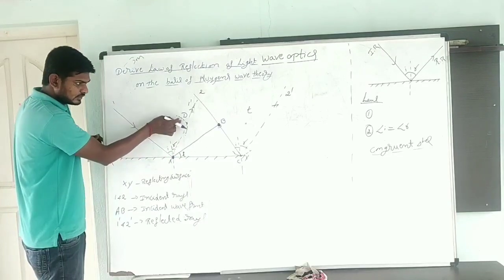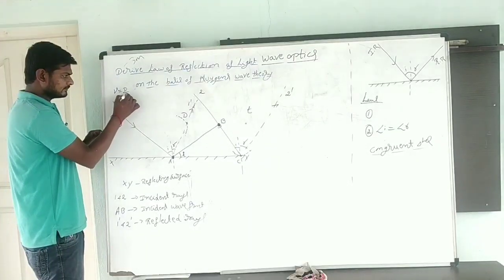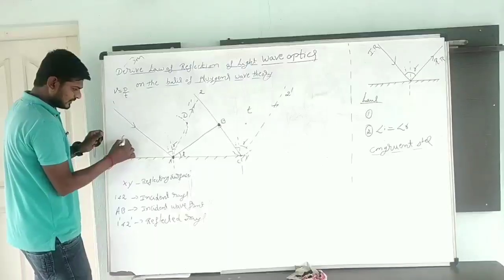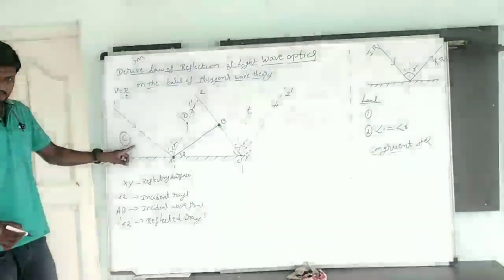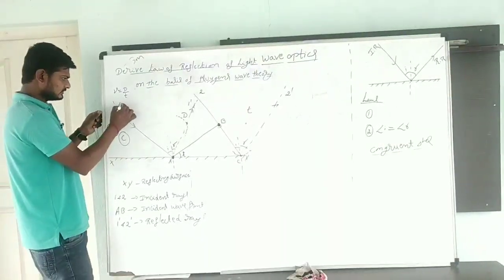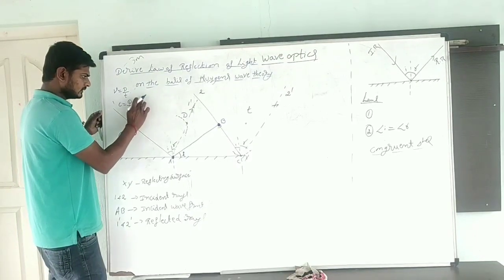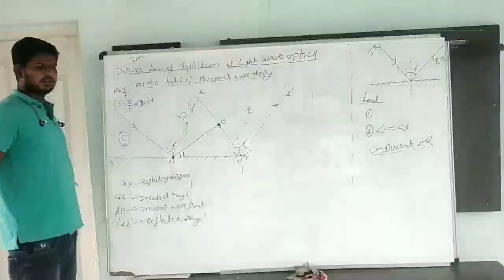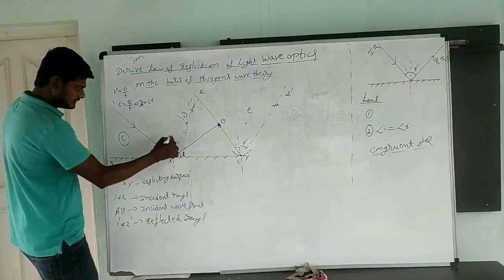The distance from here to here will be simple. Velocity will be displacement by time. Here the velocity is the speed of light, taken in the rarer medium. This will be c. c is equal to d by t, so d is equal to ct. Clear? How much distance? Here this is ct.